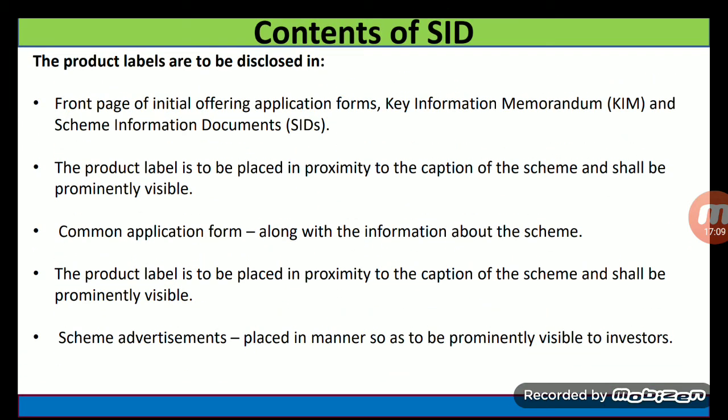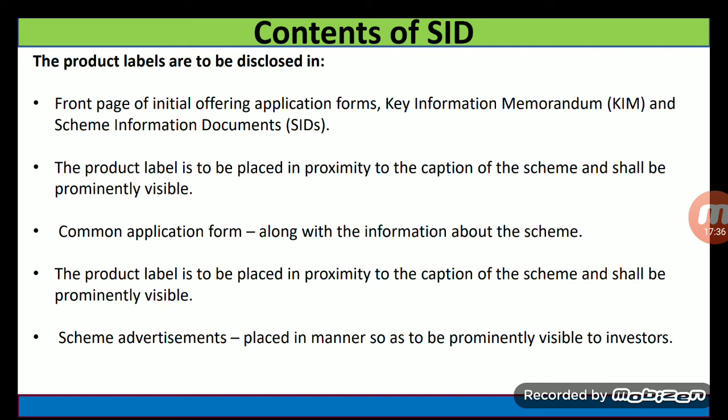Next content of the SID: the product labels are to be disclosed on the front page of the initial offering application form, that is, the key information memorandum and scheme information document. The product label is to be placed in proximity to the caption of the scheme and shall be prominently visible.